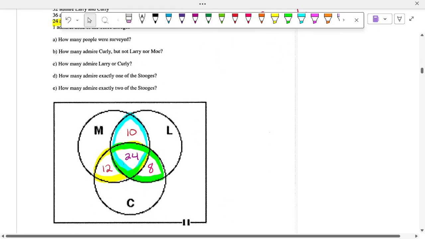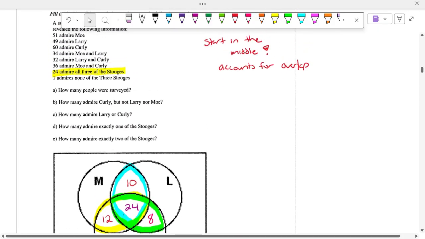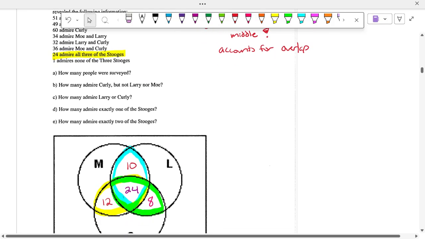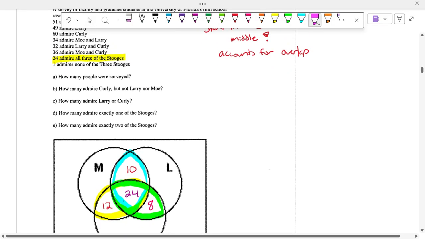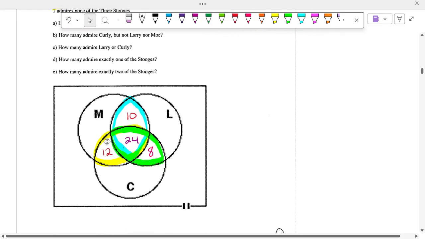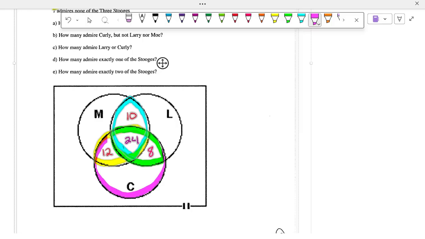All right. Now we're going to find the ones that only like each stooge. So they're saying for the next one that 60 people like Curly. So that means we're dealing with this entire circle. Anyone within that entire circle likes Curly. So how many people only like Curly? 16. So you take 60 and subtract 12, 24, and 8.